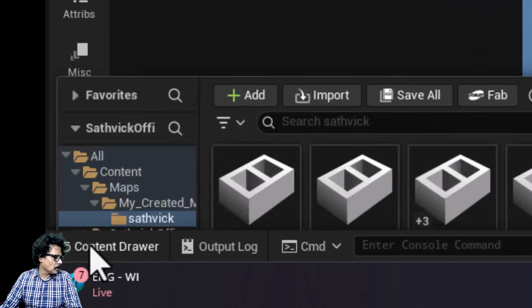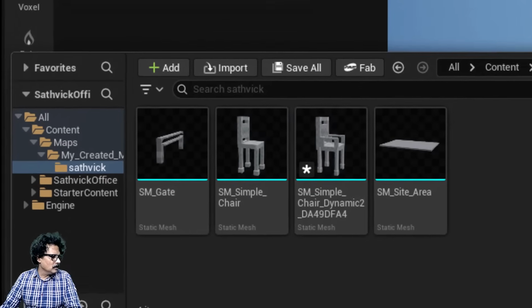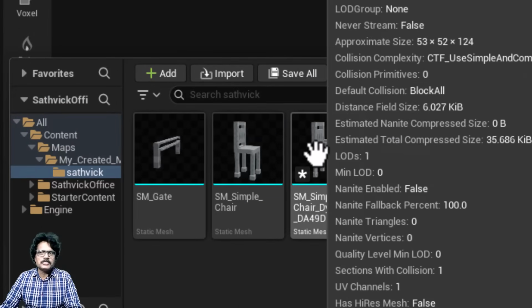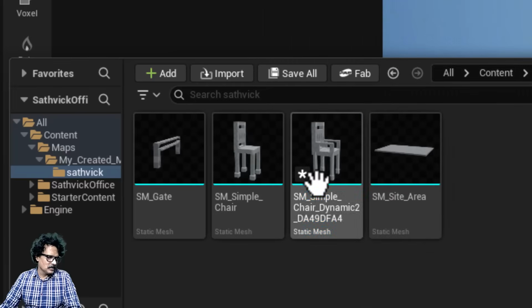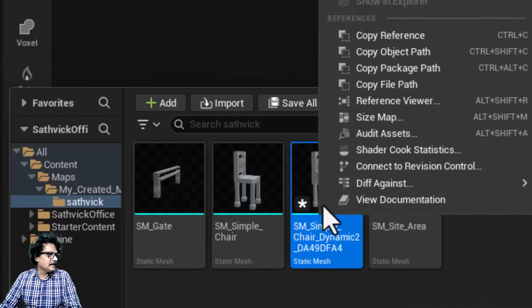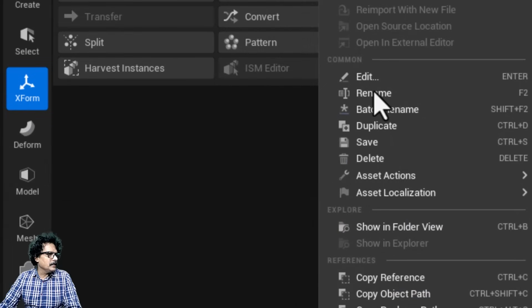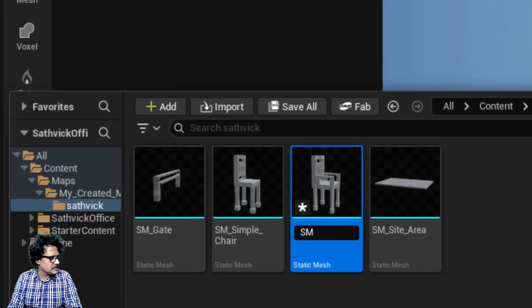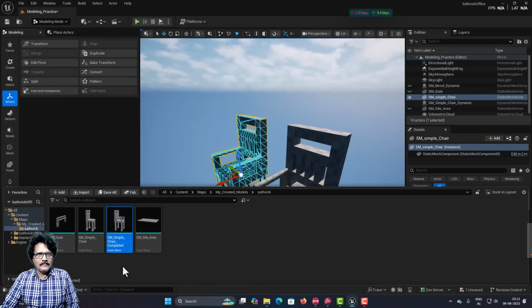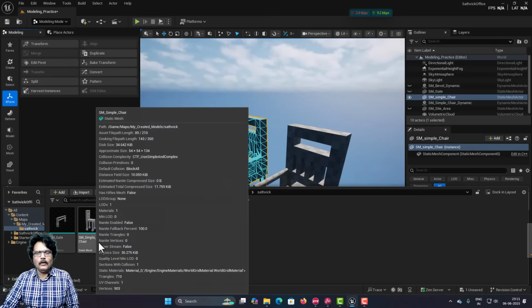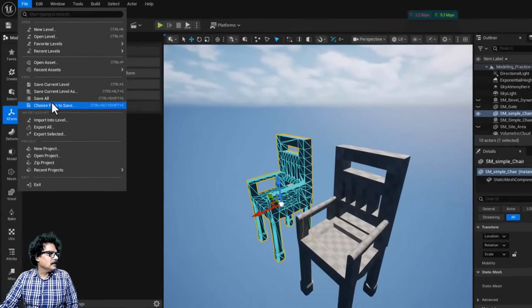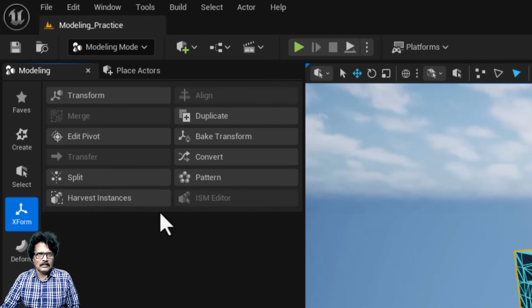And now if you come into your content drawer, you now have it stored on your hard disk. So now I will right click and rename this as SM underscore simple chair completed and press enter. We have our chair ready and we can use it in any project now. I will come into file and choose save all.